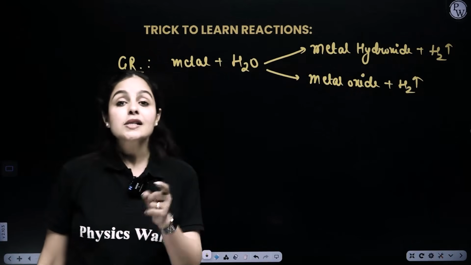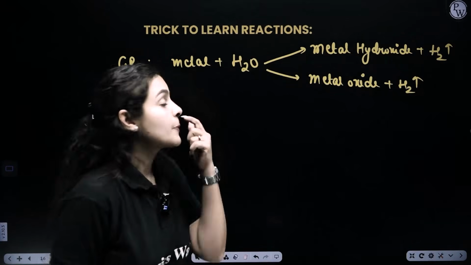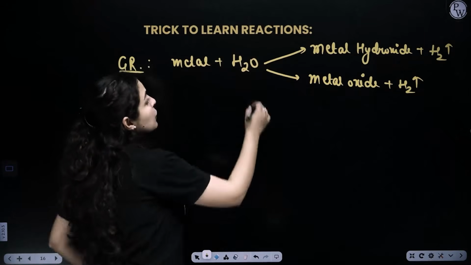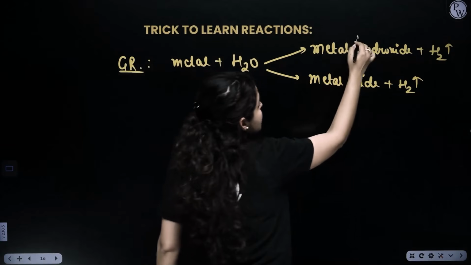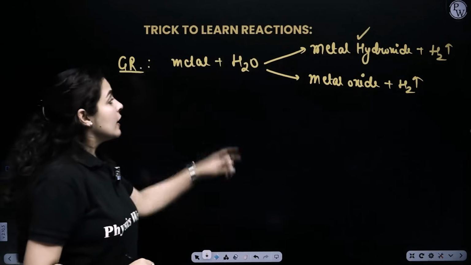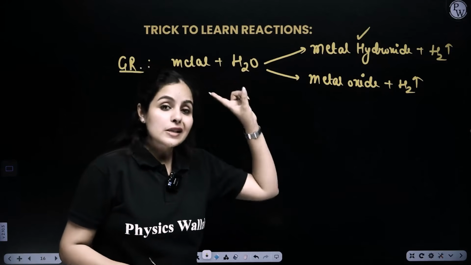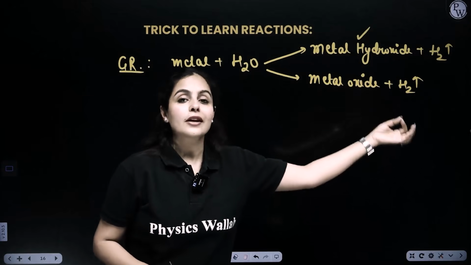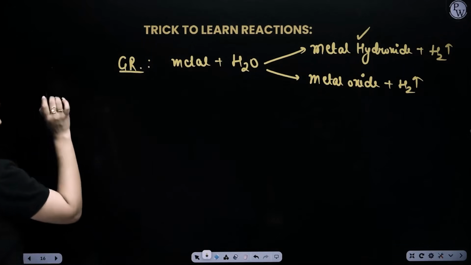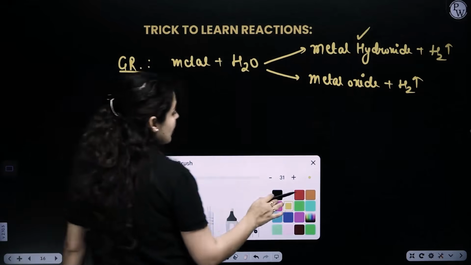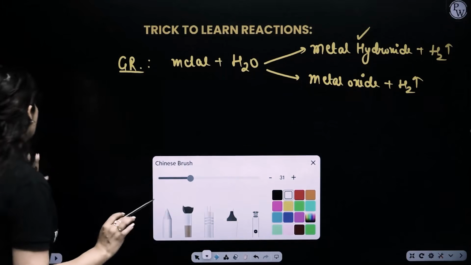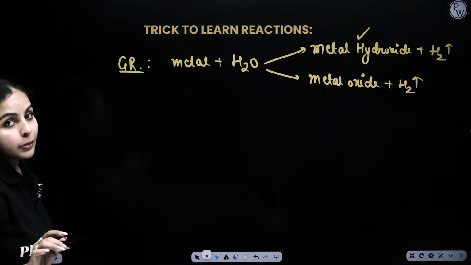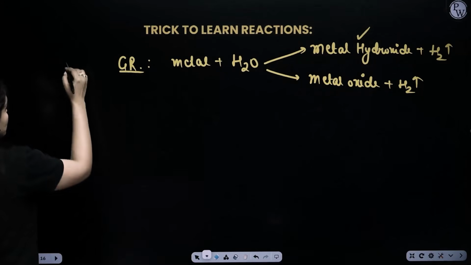Now, the question here is, how will you get to know about this? It completely depends upon the temperature of water. If you are taking cold water, you land up with metal hydroxide. If you're taking steam with some of the metals, that leads to the formation of the oxide of the metal plus hydrogen gas. So, let's write the reactivity series first, and then everything will fall in line. We all know how to learn the reactivity series. Those who are not aware of it, I'll give you a trick for that also.